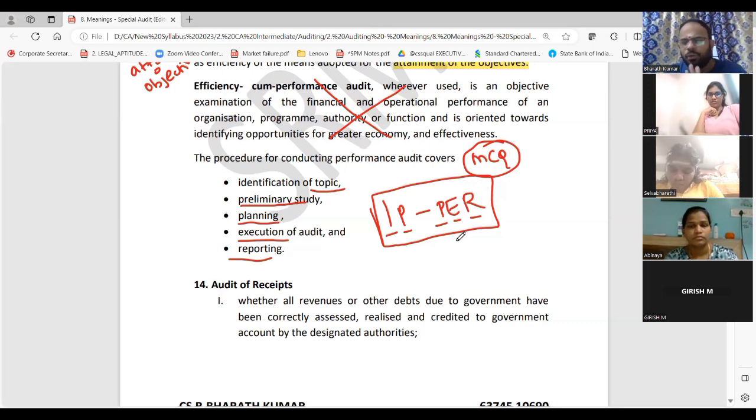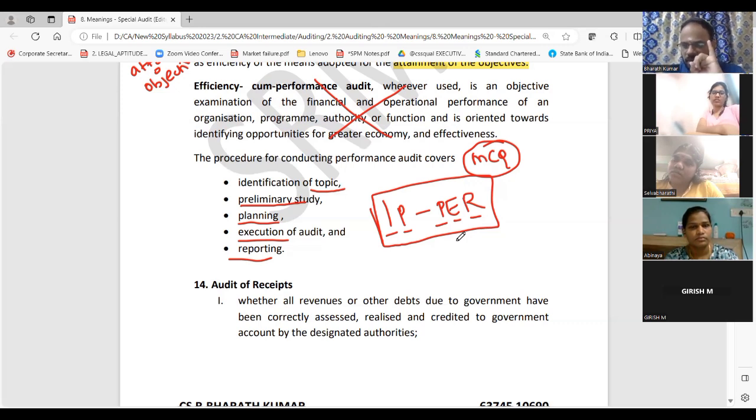Audit of receipts. You tell me guys, receipt means it is incoming. Okay. So what and all will you try to check when it is from the income side? Can you guess and tell me, or can you think and tell me? Incoming means what will come?